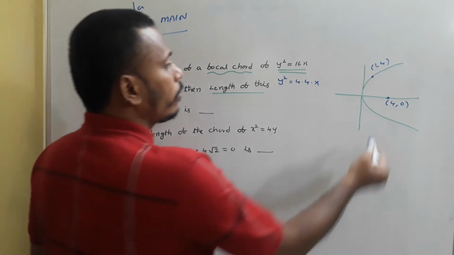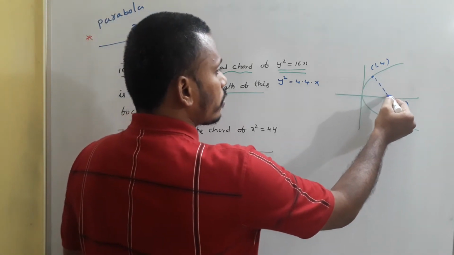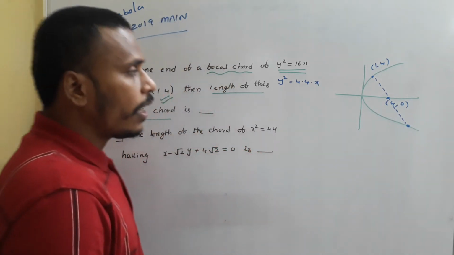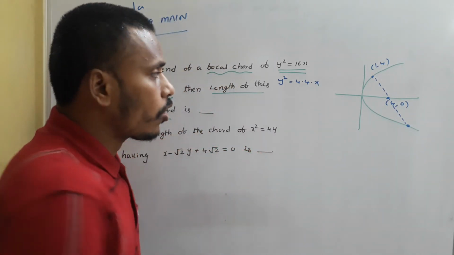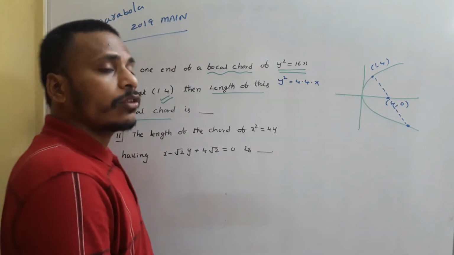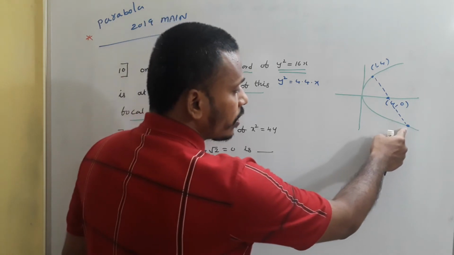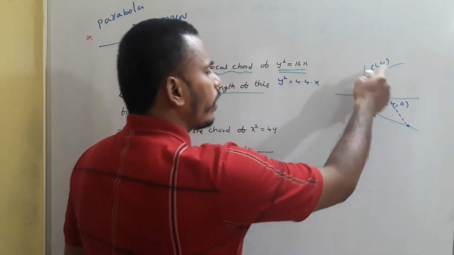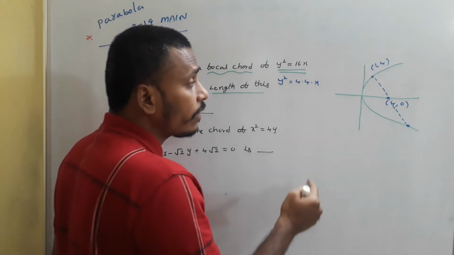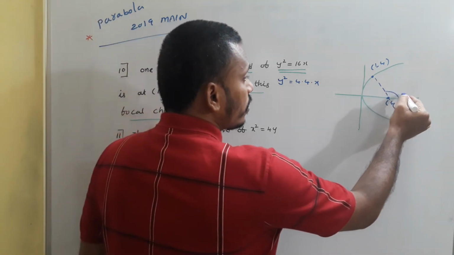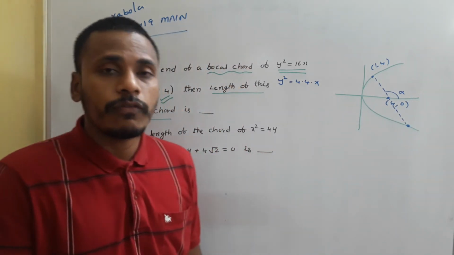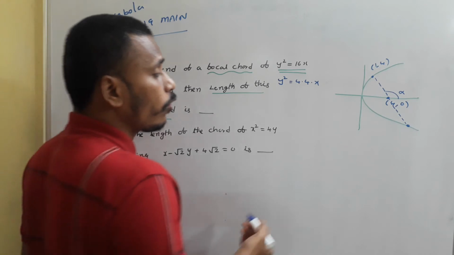Okay, and now if you join this and extend it to meet the parabola at some other point, that is the focal chord. Our task is to find this length of the focal chord. To calculate the length of the focal chord, if you have this second point, then find the distance, that is the length. That's one way. The other way is, you just calculate this angle, some alpha, then 4a cosecant square alpha is a formula to find the length of the focal chord.